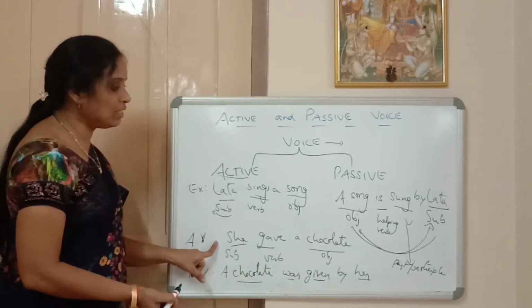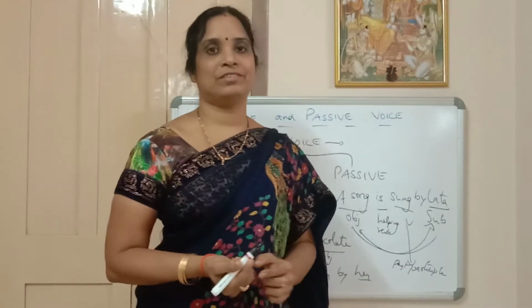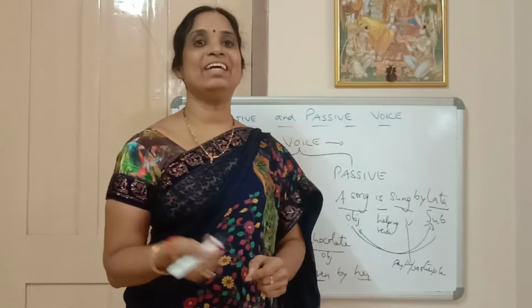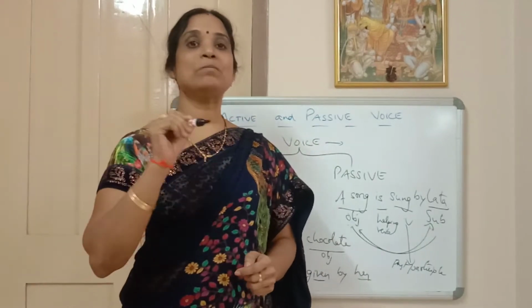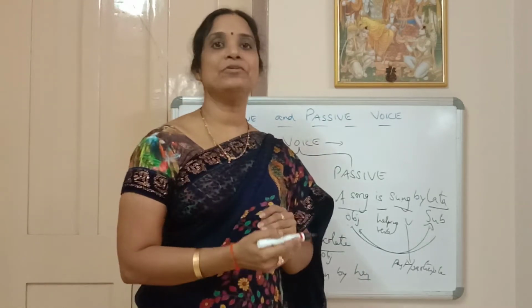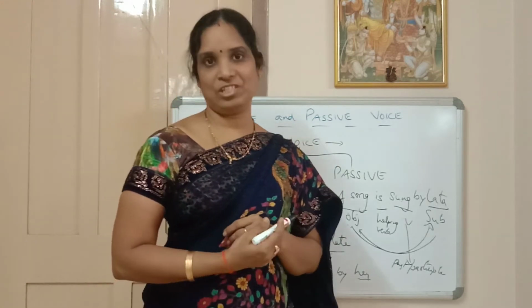If the same thing I say, she is giving a chocolate, then a chocolate is being given by her. See what I said? Is being given by her. So when it is in continuous form, you will get being, B-E-I-N-G.